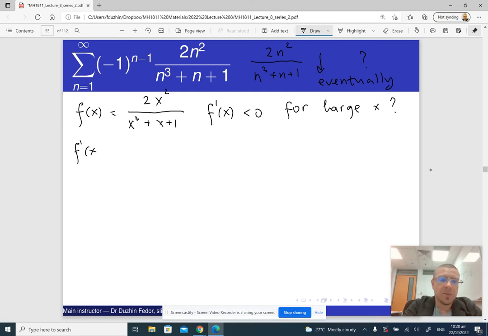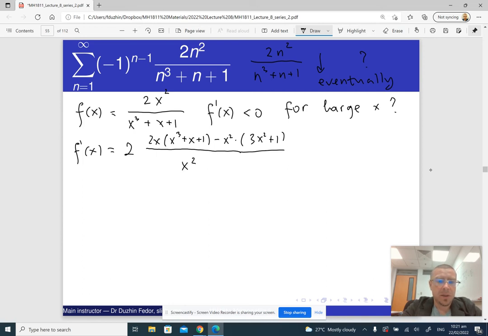So f prime of x is going to be what? Well, 2, I can factor out 2. It's not important. Now I'm going to have a fraction here, right? So I'm going to use the ratio rule. In the numerator, I have 2x times x cubed plus x plus 1 minus x squared times the derivative of the denominator, which is 3x squared plus 1. And in the denominator, I just have x cubed plus x plus 1 squared.